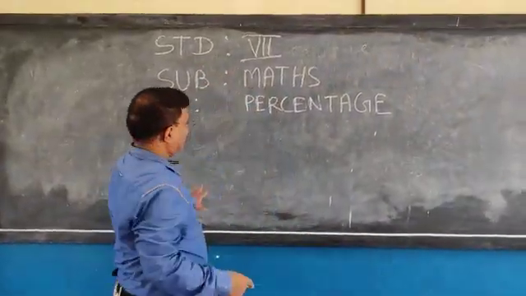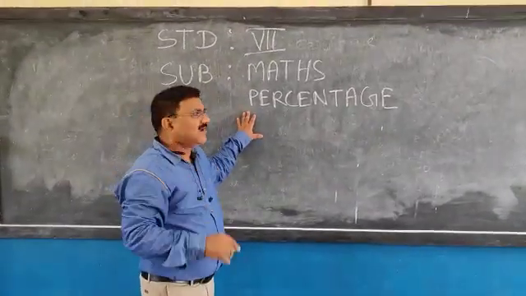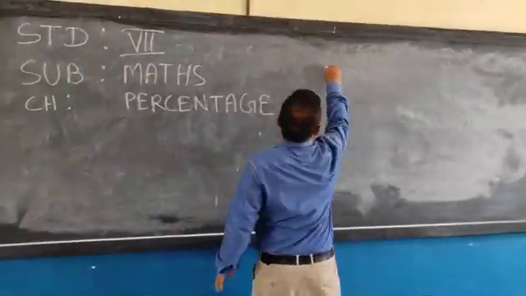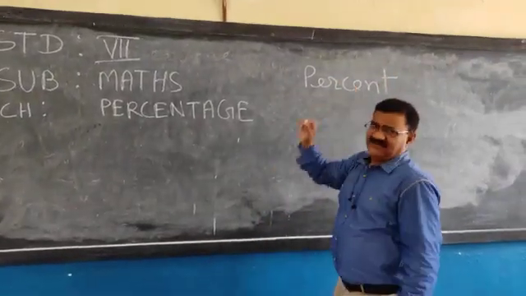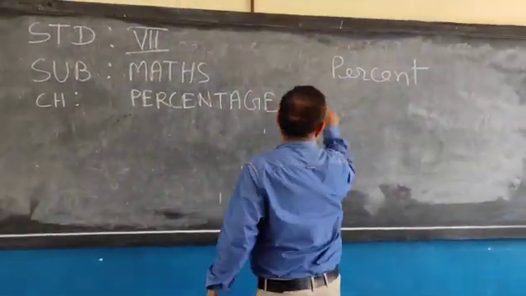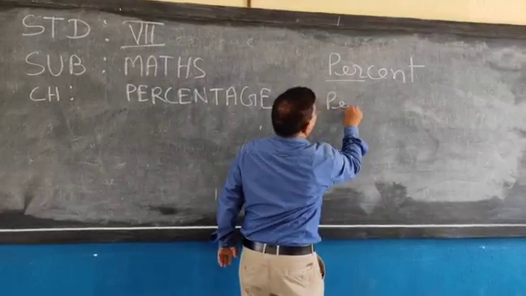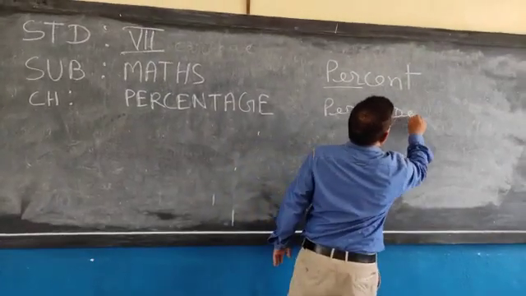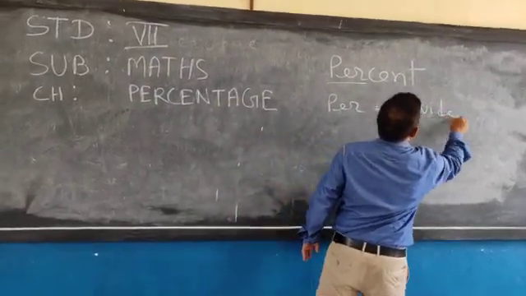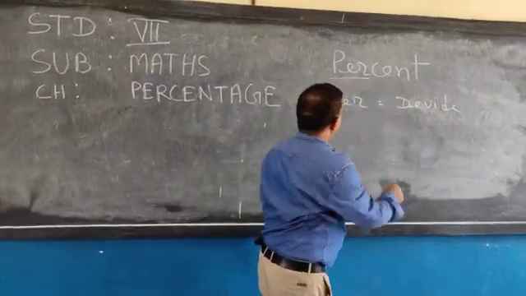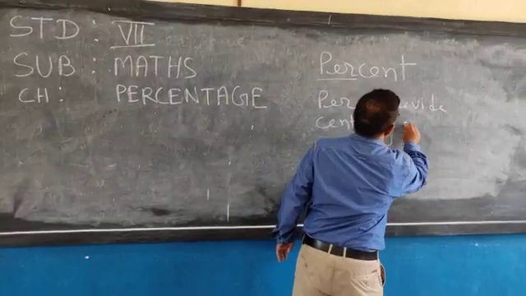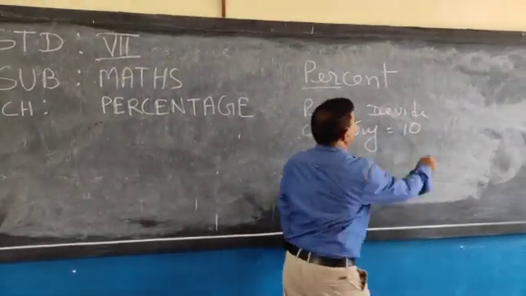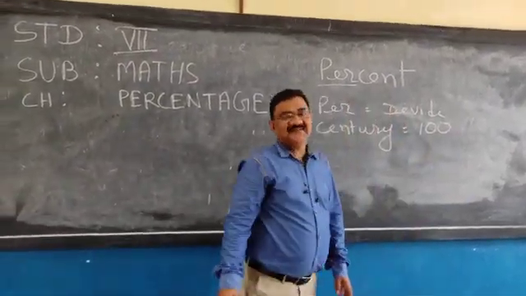See, percentage. Have you heard the word percent? Yes, must have heard. Per means what? Divide. And cent word came from century, and century means 100.